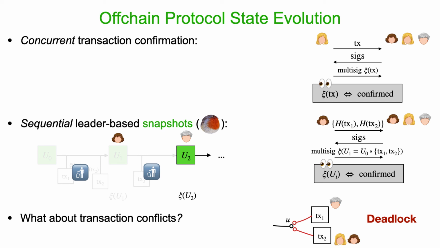And without further measures, this leads to a deadlock, because of course it's forbidden to give your signature on two different transactions that conflict with each other, because this would lead to inconsistent state. So how do we resolve this deadlock? And here we make use of the snapshots. We simply have the snapshot leaders resolve these conflicts explicitly in their snapshots.